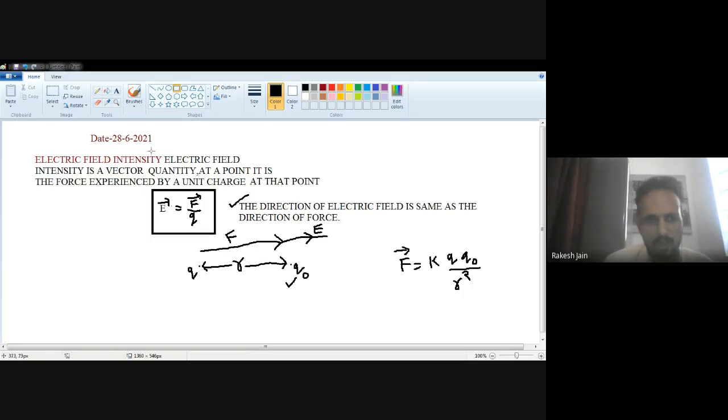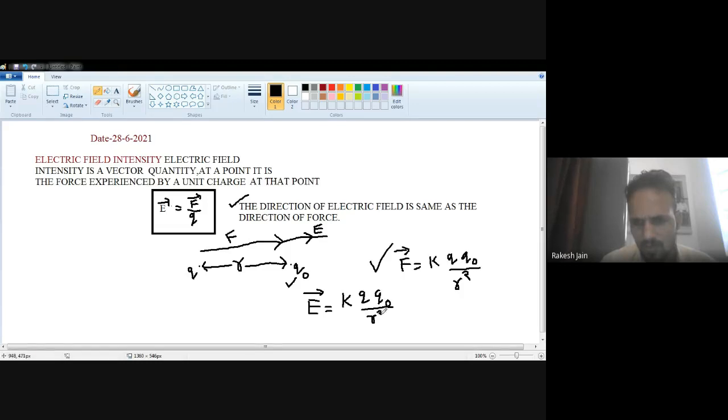In which the force is given as this. So just put this value of force in that electric field intensity formula. Electric field intensity is a vector quantity, so it will denote the direction. K is 1 upon 4 pi epsilon 0, or in mathematical terms, 9 multiplied by 10 to the power 9. So F is equal to K Q1 Q2; instead of Q1 Q2, here we put Q and Q0, divided by R square.